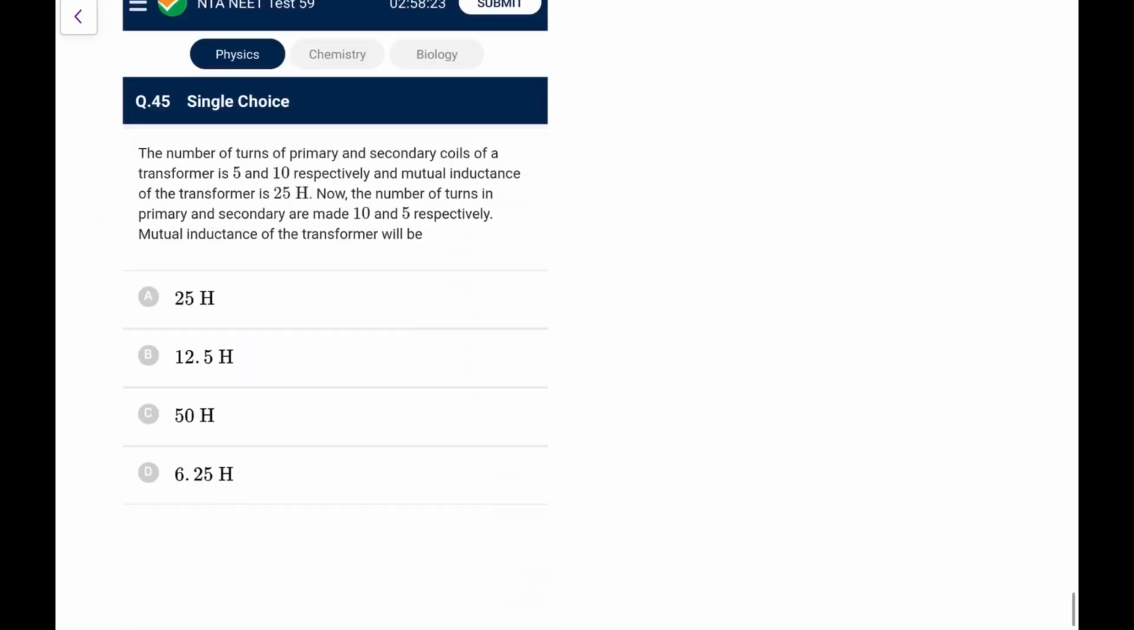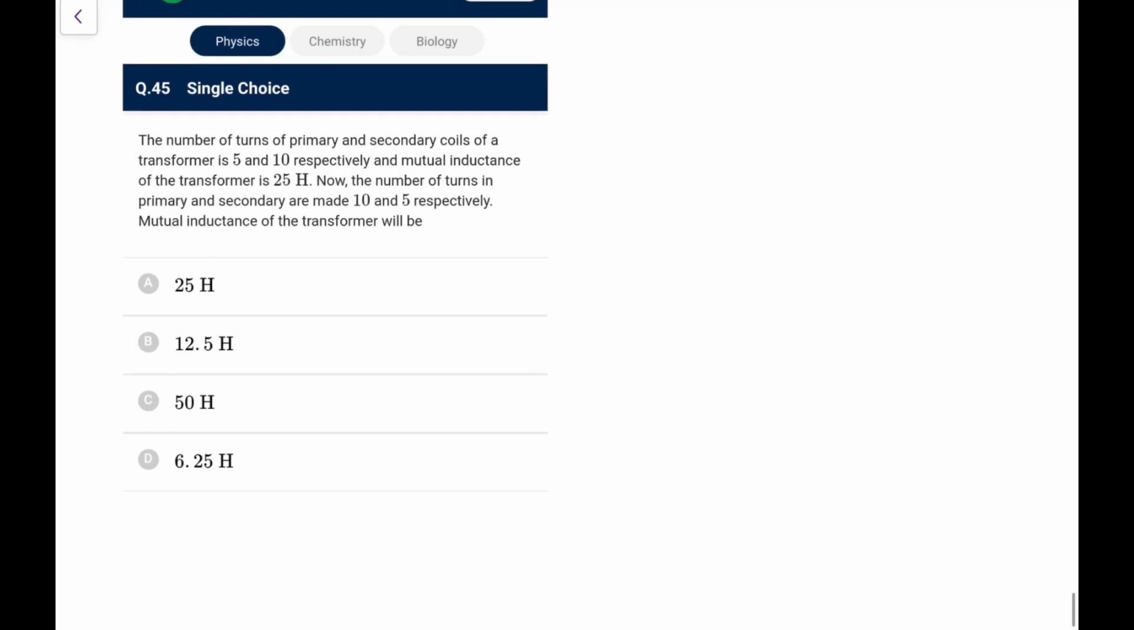Next. The number of turns of primary and secondary coils of a transformer is 5 and 10. Okay, only 5 and 10. And mutual inductance is 25 Henry. Now the number of turns in primary and secondary are 10 and 5. The mutual inductance of the transformer will be, it is just reverse, the logic will remain the same, no change. It is still going to be 25 Henry. It is proportional to the product N1 and N2. That still remains exactly the same. So these were the 45 questions for the physics.